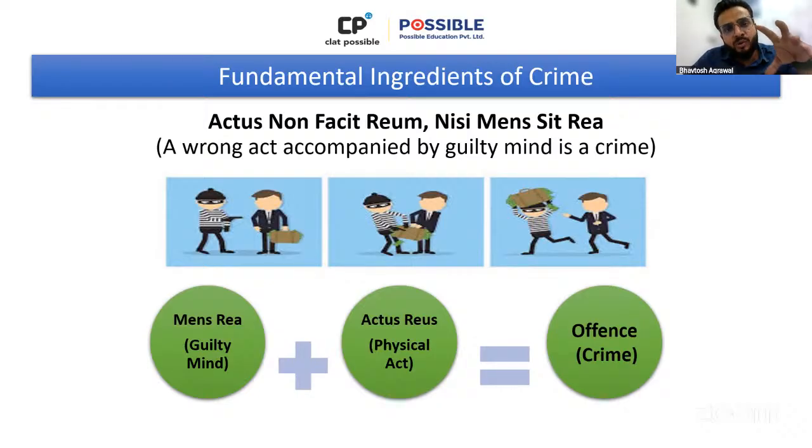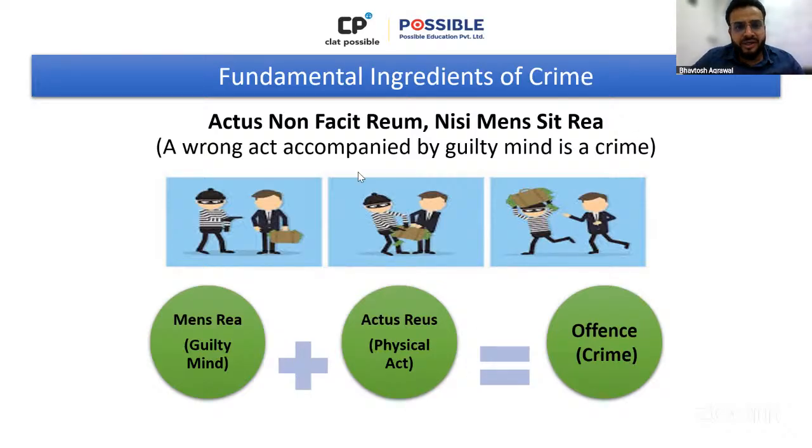So the moment he decided to take it, there arises a guilty mind. There arises a mental state of consciousness or a mental state of awareness. Now he knows what he was doing. So now, if he deliberately picks up a mobile phone, which is not his mobile phone, and takes it home, he will be committing the crime of theft, because both the components of mens rea and actus reus are clearly fulfilled. I hope this basic understanding about mens rea is clear.